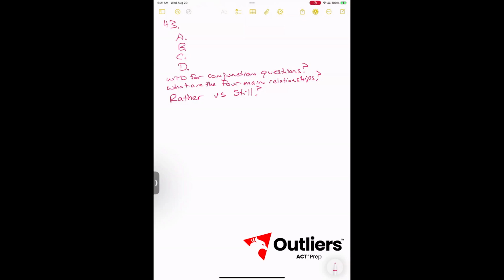What are the four main relationships? Continuation, contrast, cause and effect, and time.